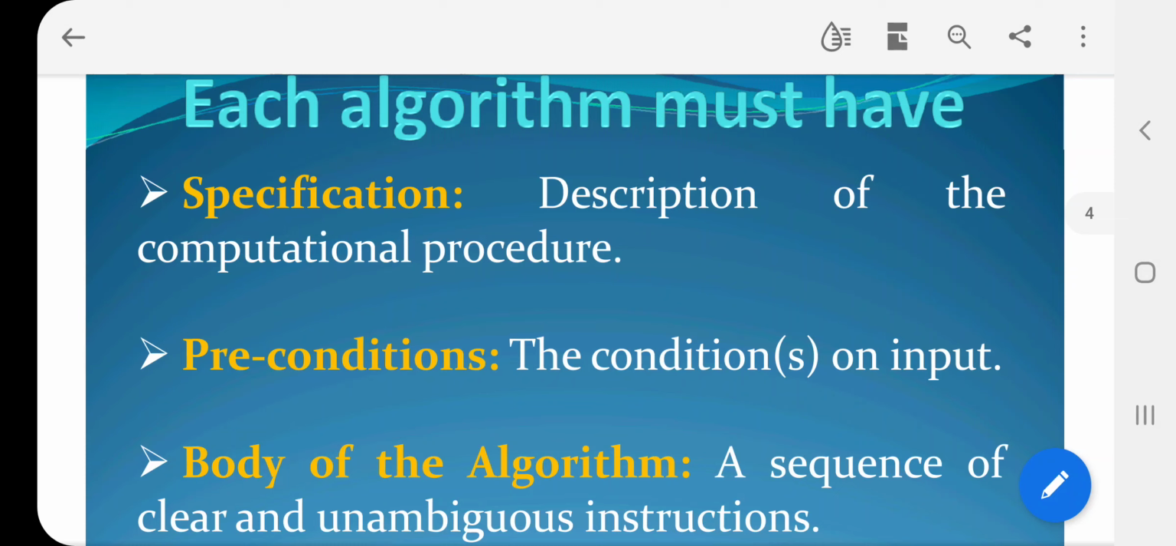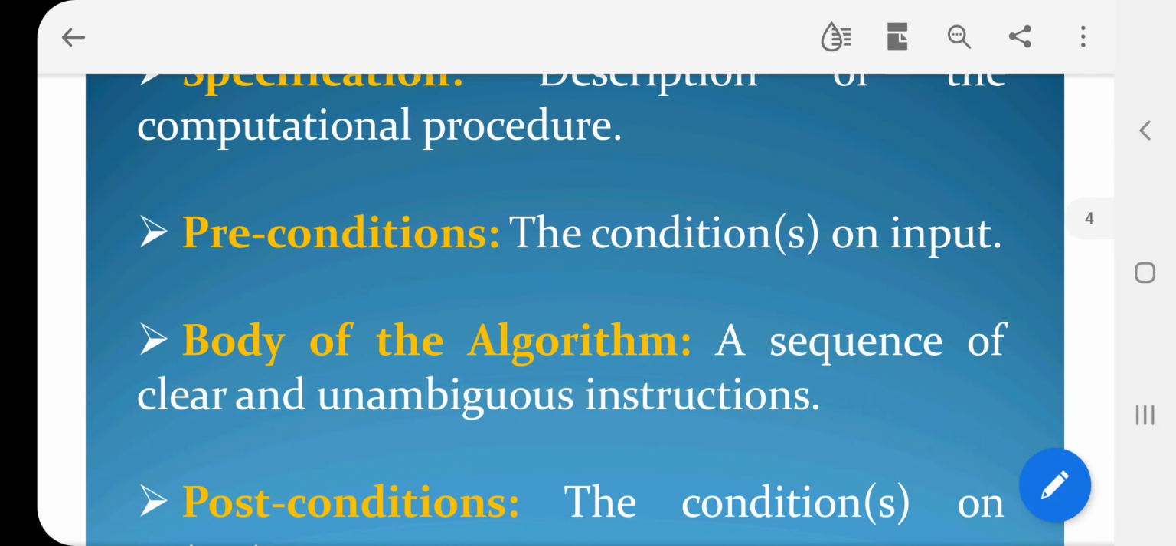The second case is preconditions, that is input or inputs. N number of inputs may be there, or only one input. For example, in sorting, we need to provide n number of elements to sort. So input is a precondition.